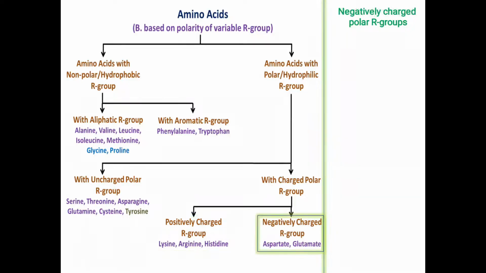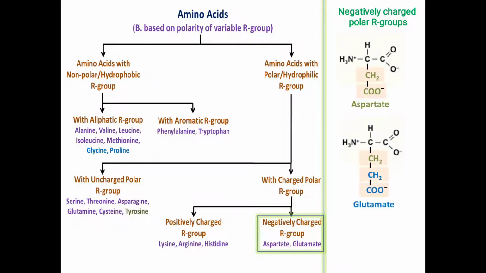Now the last group is of amino acids with negatively charged R groups, and those are aspartate and glutamate. You can see a carboxylate ion or carboxylic acid group at the terminal point in these two types of amino acids. The presence of these carboxylic acid groups makes these two amino acids acidic in nature. That's why aspartate and glutamate are also classified as acidic amino acids. So this is all about the classification of amino acids based on the polarity of variable R groups according to their structure.